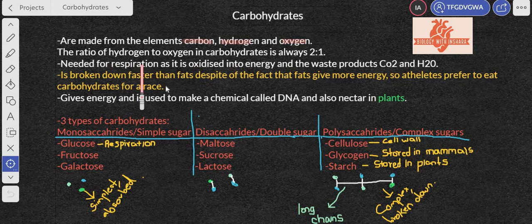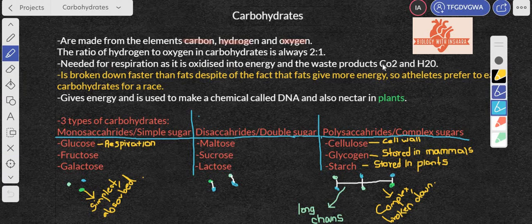It is needed for respiration as it is oxidized into energy and the waste products, carbon dioxide and water. So we know that carbohydrates or sugar is oxidized or broken down by oxygen into the energy that you need to perform your life processes and activities, and there are also waste products or byproducts made, which are your usual carbon dioxide and water. Water is removed or excreted through urine, sweat, and breath, and the carbon dioxide is exhaled through your mouth or nose, both of which will also be studied in one of the future videos.